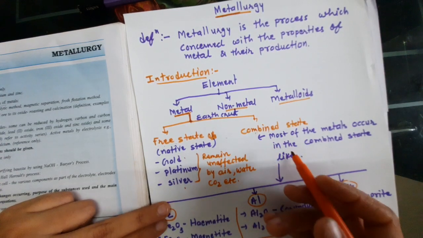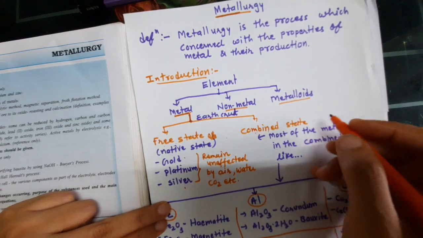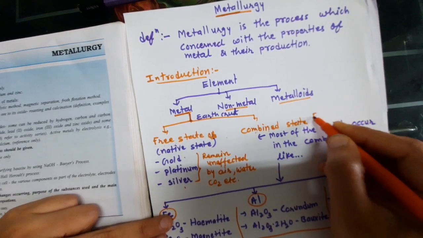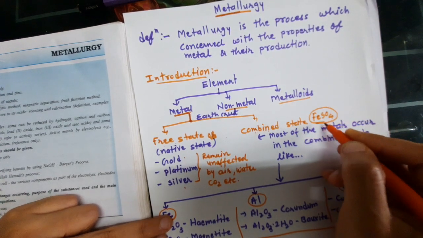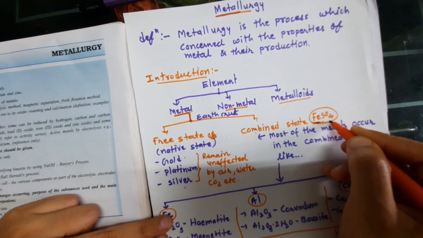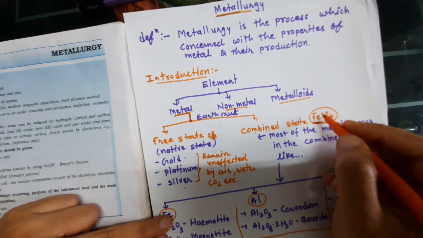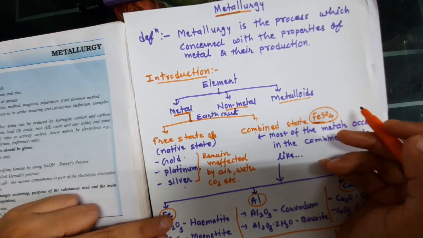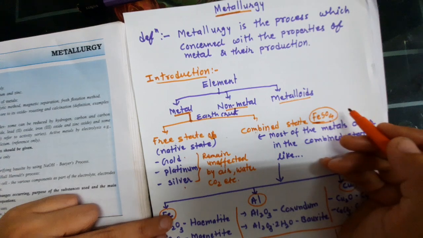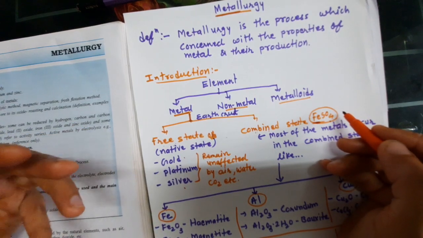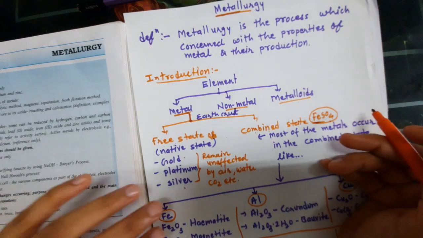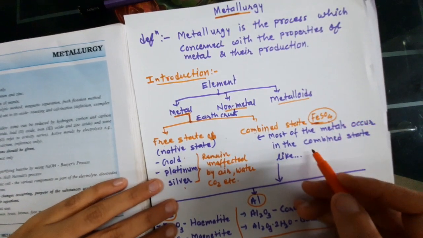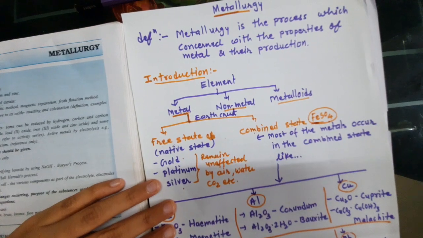For example, iron present as FeSO4 is iron in a combined state. The different combined forms are oxide, carbide, hydride, carbonate, sulfide and sulfate forms.